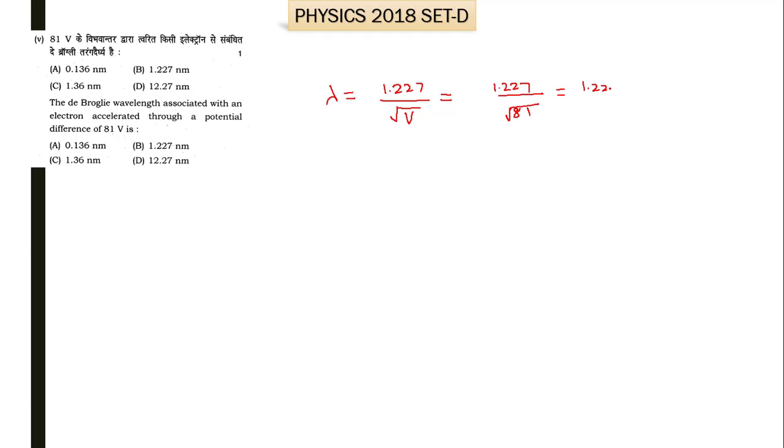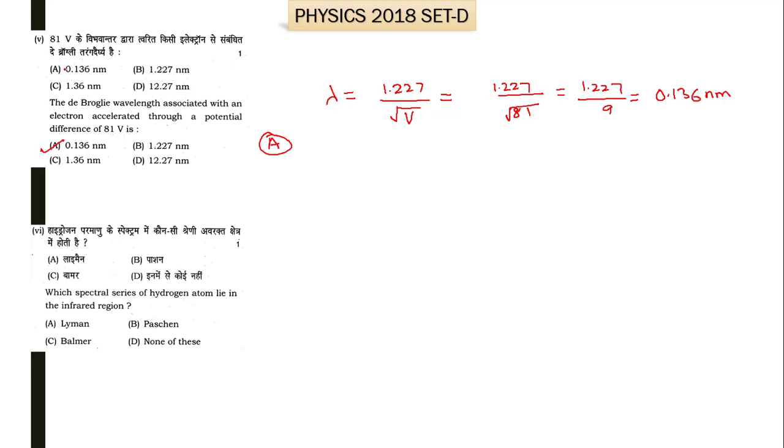So 1.227 divided by 9 gives 0.136 nanometer. There are two similar answers, 0.136 nanometer and 1.36, so 0.136 is the right answer. So A is the right option for the fifth part of question number 1.